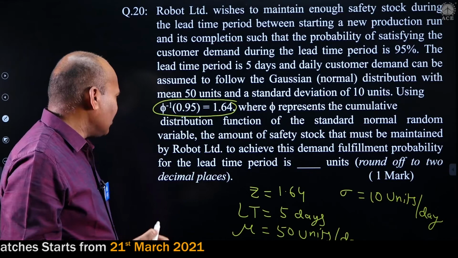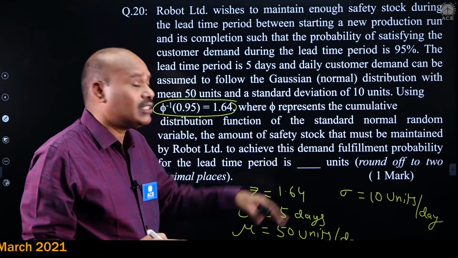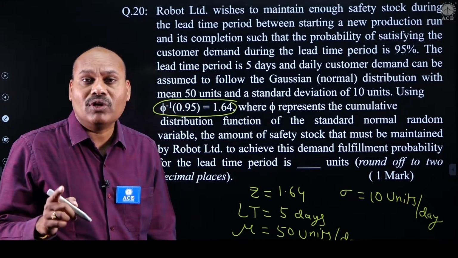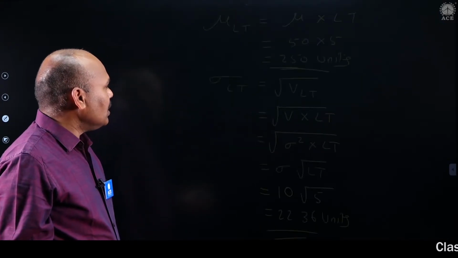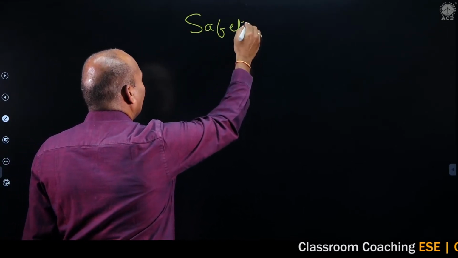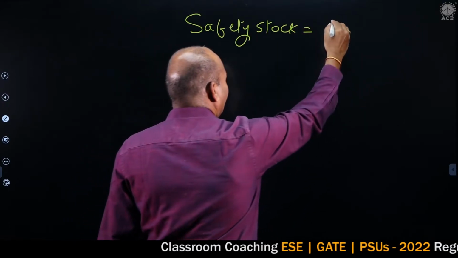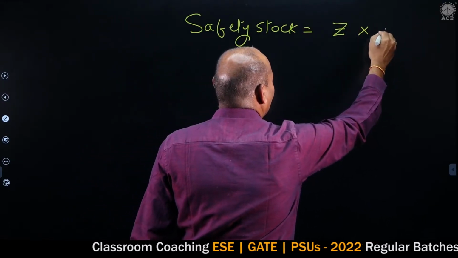So what is to be calculated? Once you look at the question, the amount of safety stock. So safety stock we have to calculate. What is the safety stock formula? Safety stock is equal to Z into sigma LT.